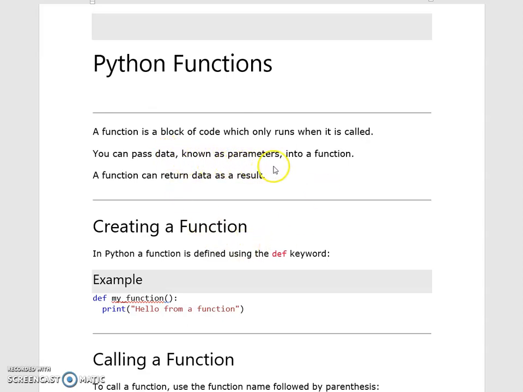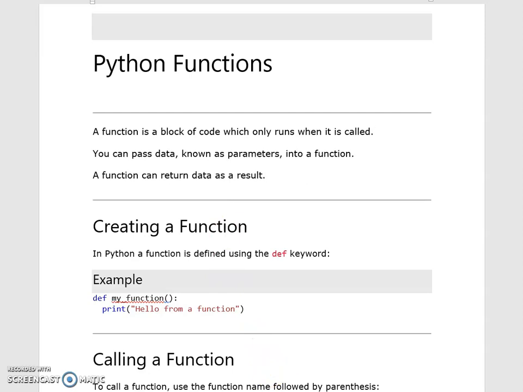You can pass data, known as parameters, into a function. A function can return data as a result. That means in a function we can pass data in the form of arguments or parameters. Parameters should be given in the parentheses of the function. Those can be called arguments also. As a result, we can get data. So a function is a collection of statements, then we can include some data by using parameters in that function. Finally, we can return data as a result.